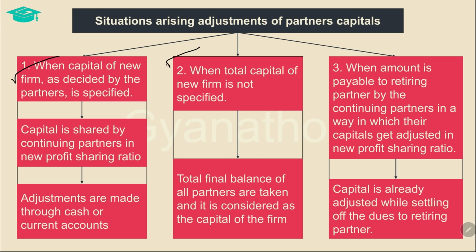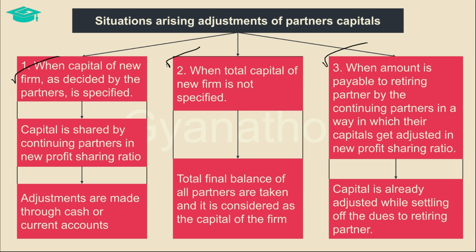Secondly, when the total capital of the firm is not specified or decided. When the new capital of the firm is unspecified or undecided by the partners, then all the continuing partners' existing capitals are totaled, and this total balance is considered as the new total capital of the firm, which is then again divided and shared amongst the continuing partners in their profit sharing ratio to arrive at their new capital balance requirement.